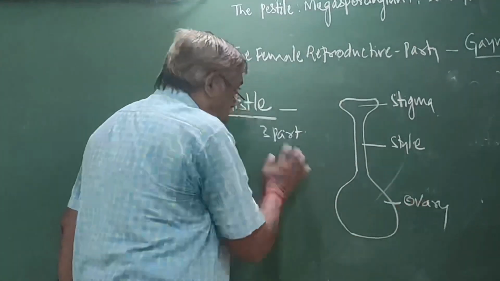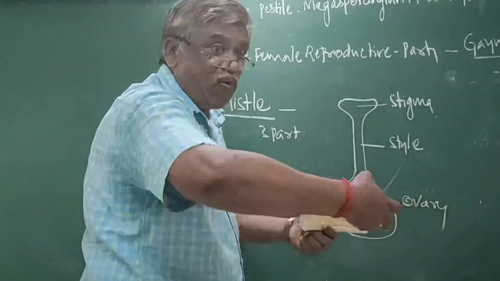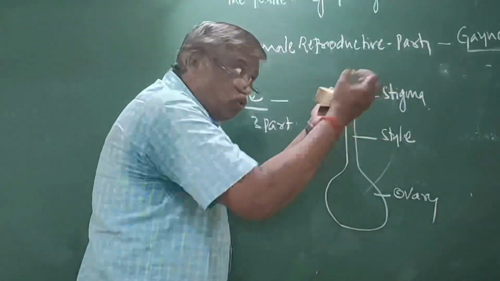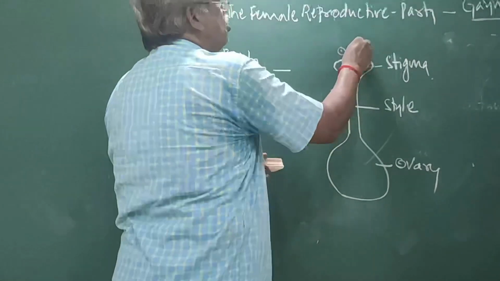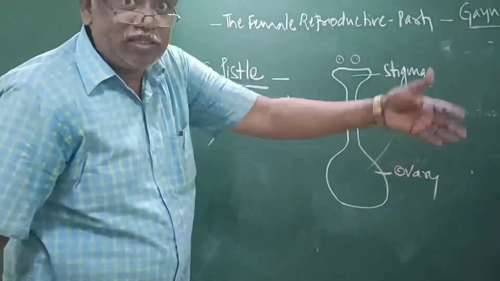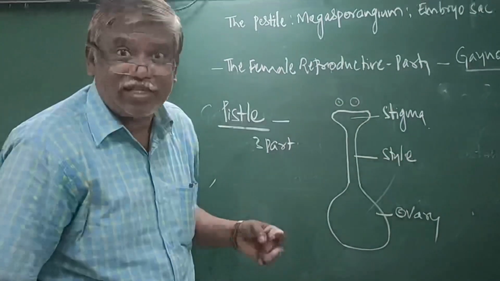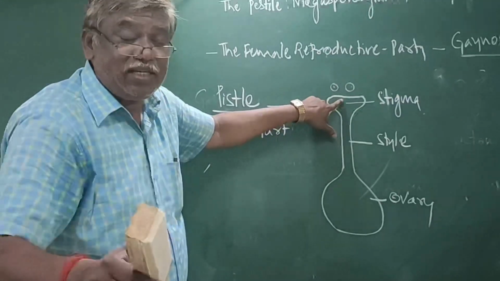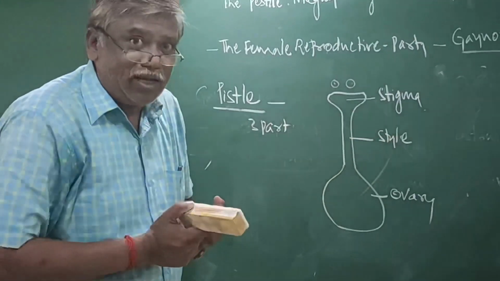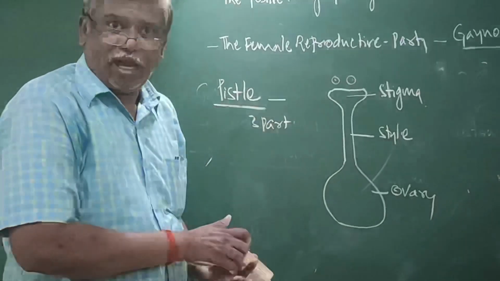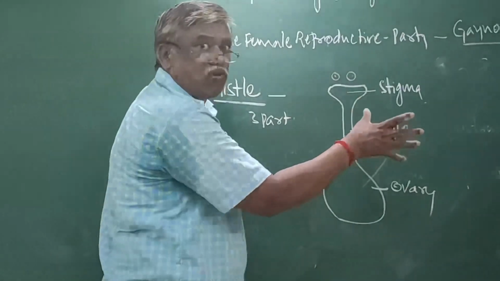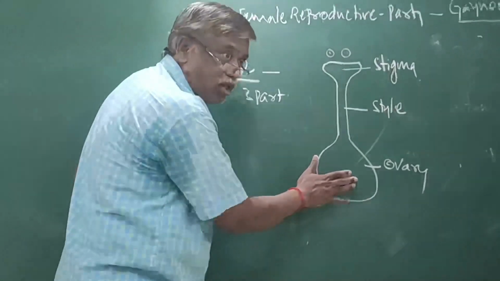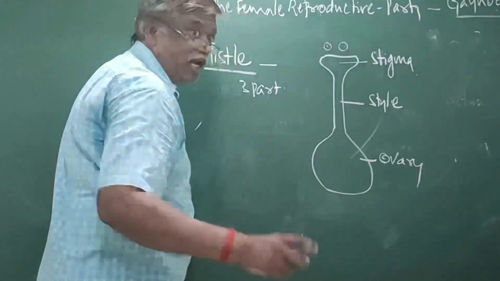At the anterior part of the pistil there is a wide platform-like structure. This platform receives pollen. Through agents such as water, air, and insects, the pollen grains are deposited on the stigma. That is the stigma's function: receiving the pollen. Now, what is this ovary? In future, in this ovary, the egg will form.